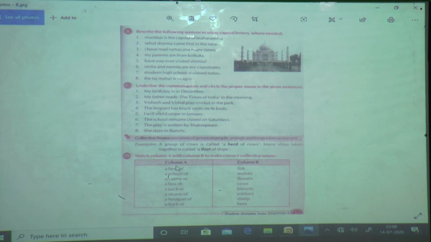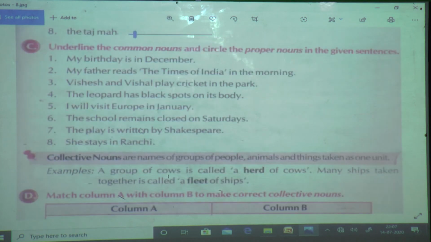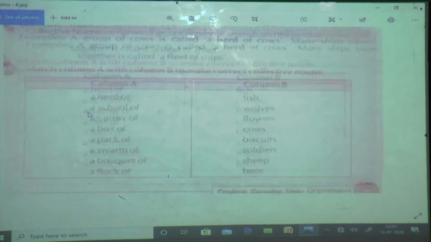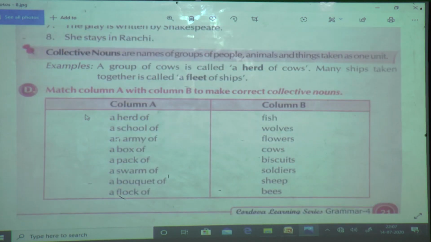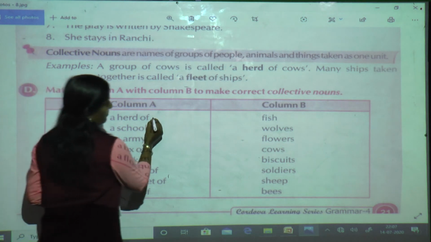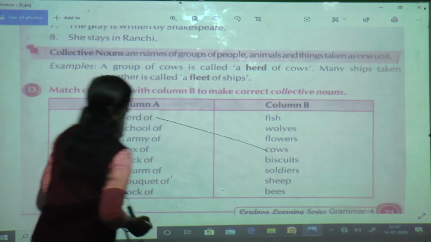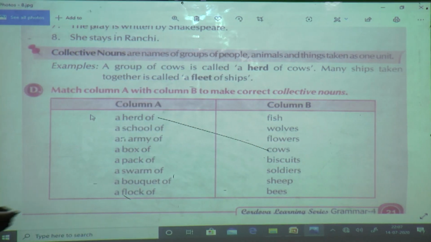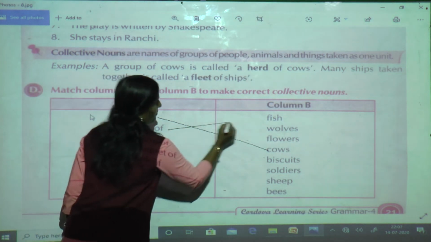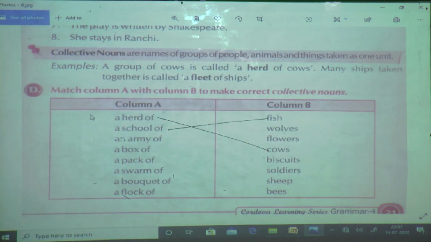Then too, if you want, you can do it. A herd of cows. Okay, a herd of cows. A school of fish. An army of, yes, you have to try, soldiers.